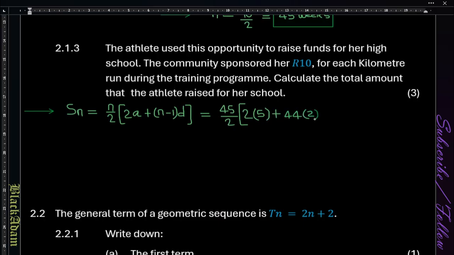Remember 45 minus 1 gives us 44, so it's 44 multiplied by the common difference, which is 2. And then from there we have 45 over 2 bracket, and that gives us 10 plus 88. So 10 plus 88 is 98. So 45 over 2 is multiplied by half, so it's half times 98 multiplied by 45.